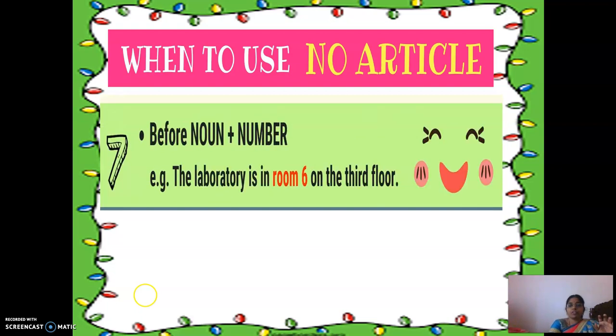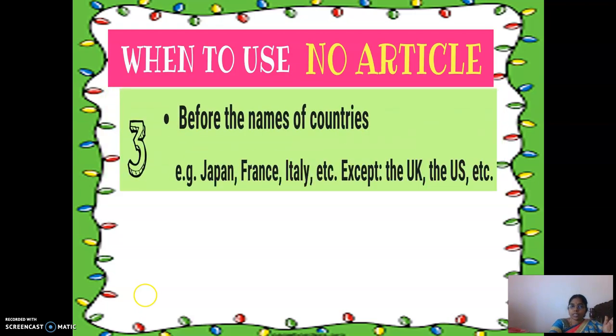So before noun and number. Noun and number, what is that? The lab is in room 6 on the third floor. So room 6 is a noun and a number. Before that, we should not use any article. Right? Is it clear? So 7 points I said.